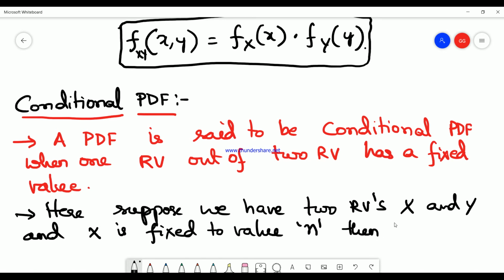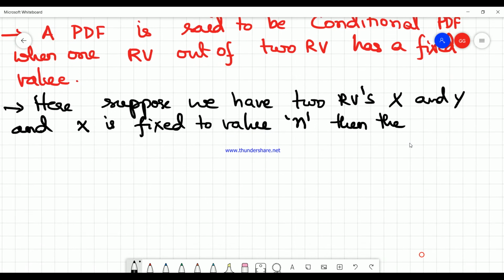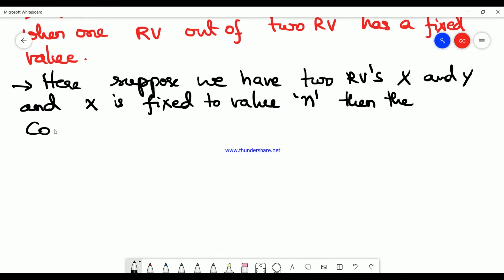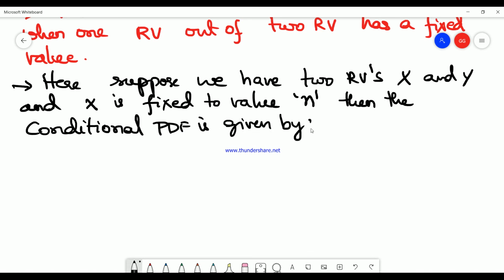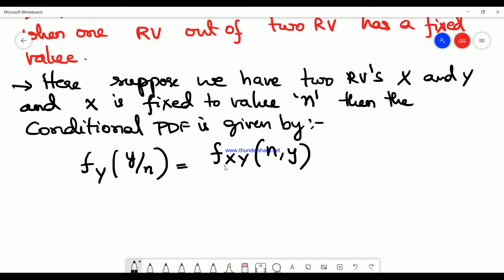Then the conditional PDF is given by f y of y by n, which is nothing but the condition in terms of y when n is fixed, equal to f xy of n comma y divided by fx of n.